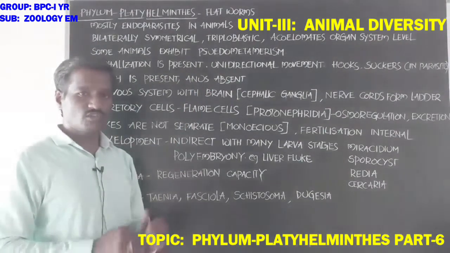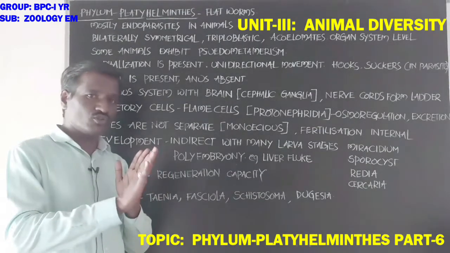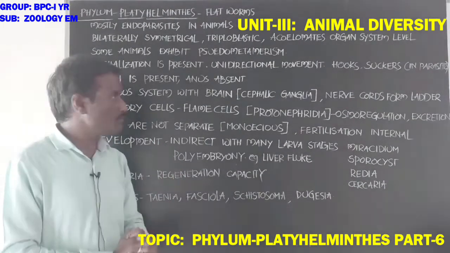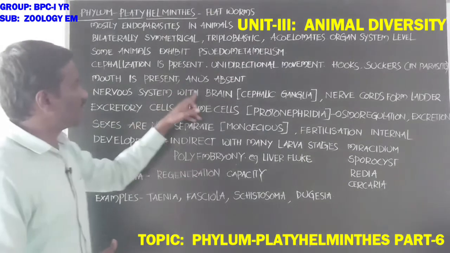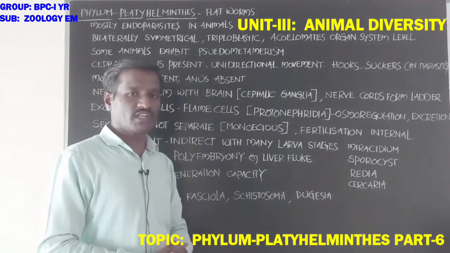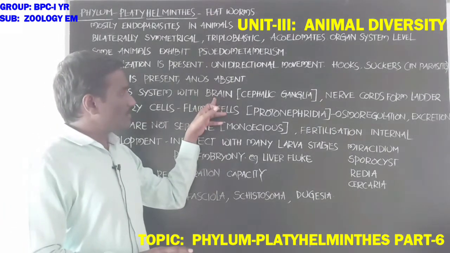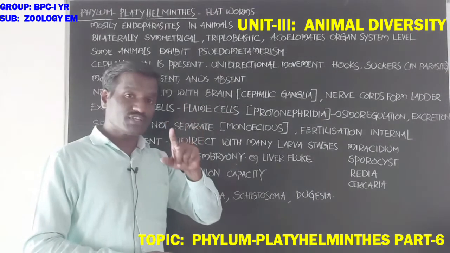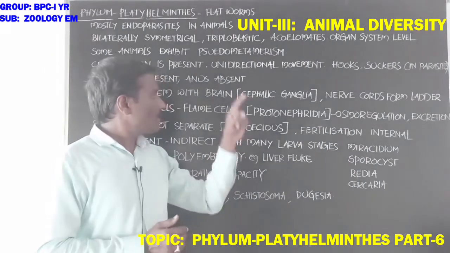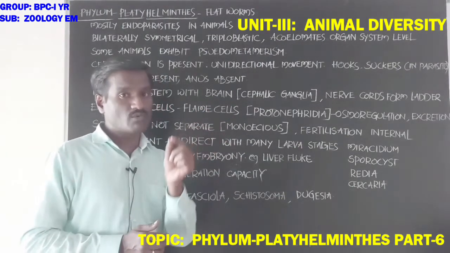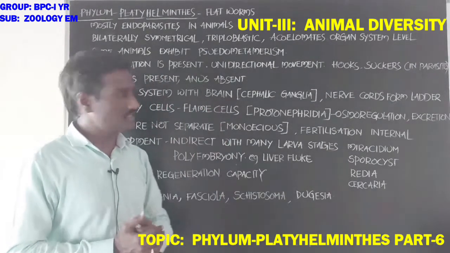Next, the mouth is present and the anus is absent. The digestive system has a mouth, and the anus is absent. The nervous system has a brain. Students, nerve cells are absent in poriferans, and a diffused nerve net is present in cnidarians.